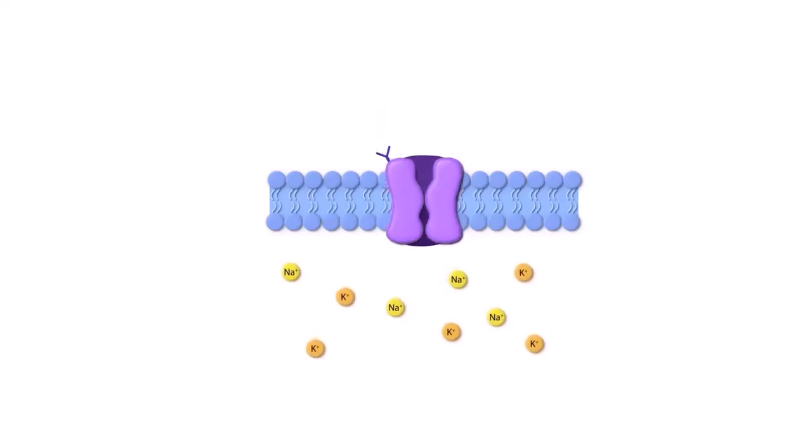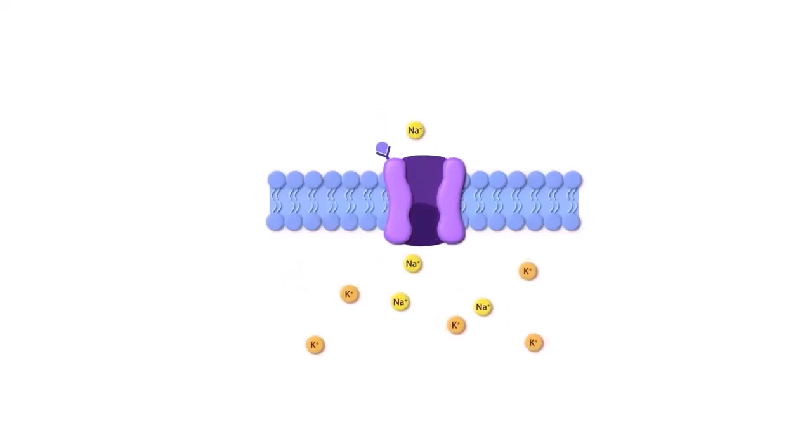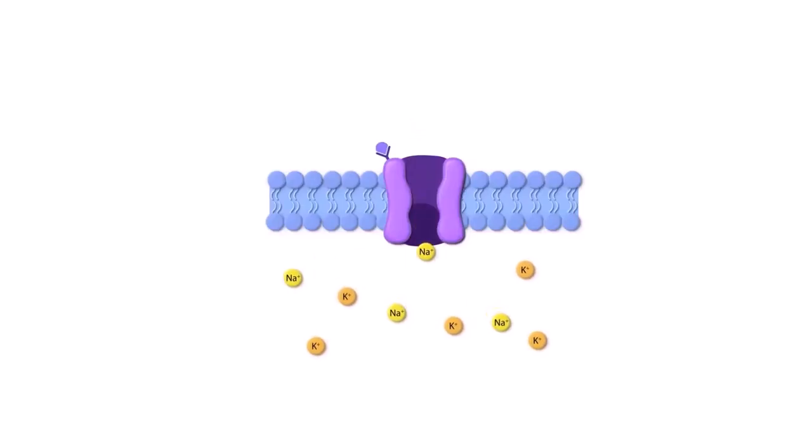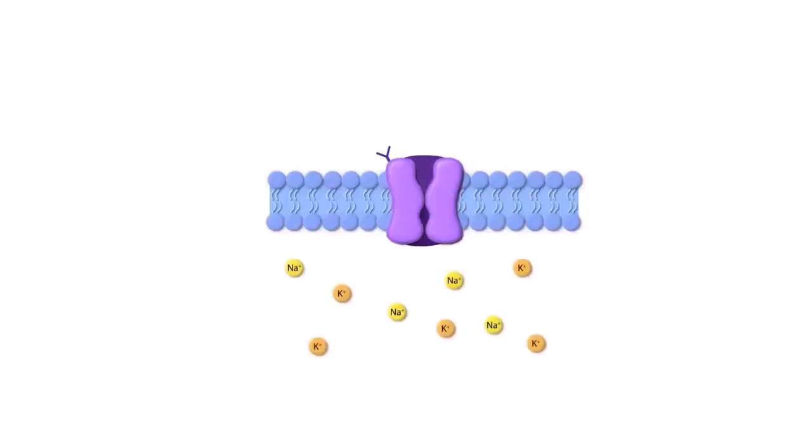The channel proteins remain closed until a signaling molecule binds to the channel protein. When this occurs, the channel protein changes its conformation, allowing ions to flow into or out of the cell. When the signaling molecule is released, the channel protein resumes its closed conformation, preventing the ion flow.